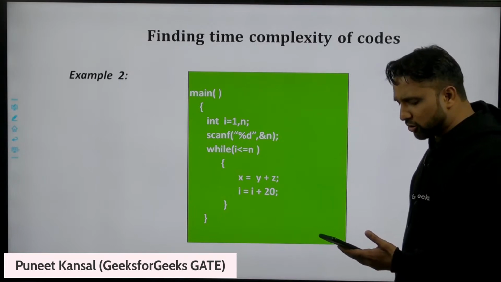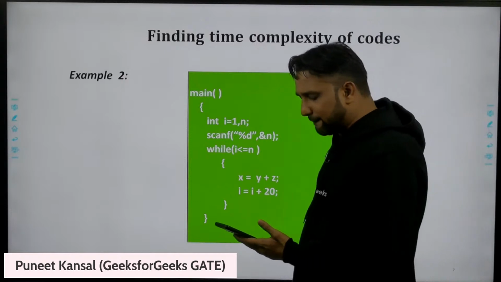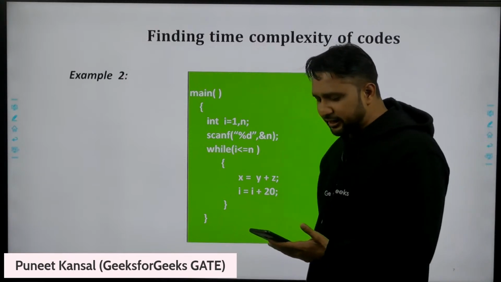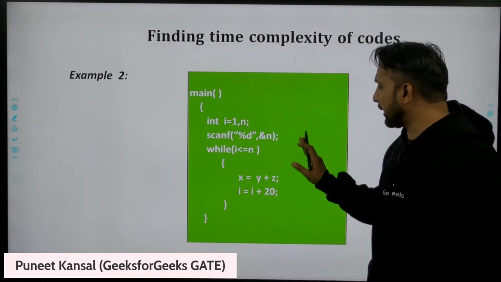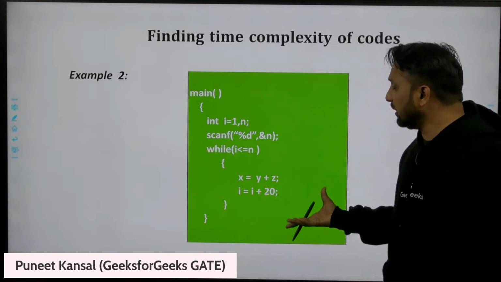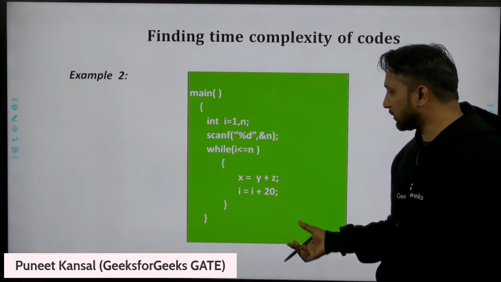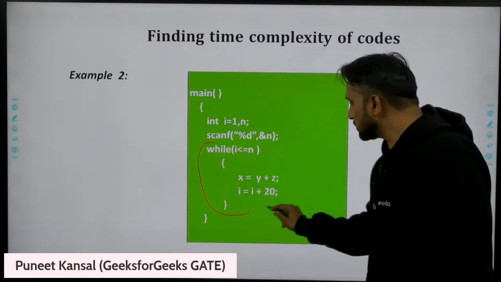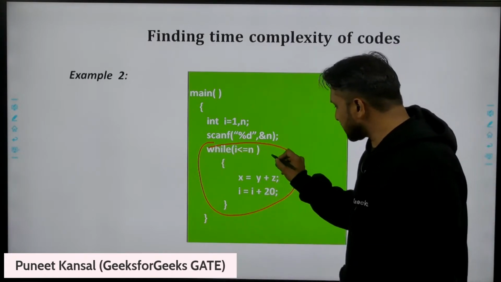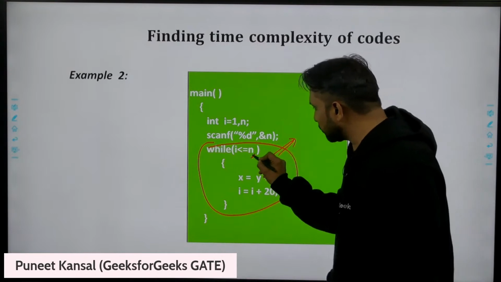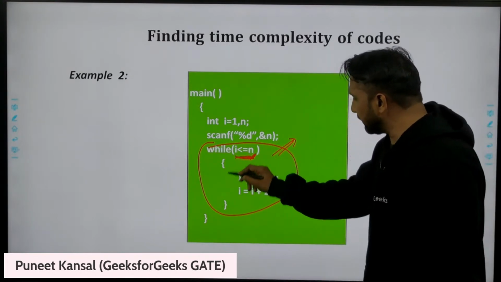Divyanshu says order of n, GATE aspirant says order of n, and Digit says linear, Veer says linear, that is order of n actually. So yes, you people are right, this is taking order of n time. Again, finding the time complexity means finding that part of the program which is taking maximum time. Actually I'm finding the loop, so this is the loop. How much time this loop will execute depends upon n. This loop will execute n times.